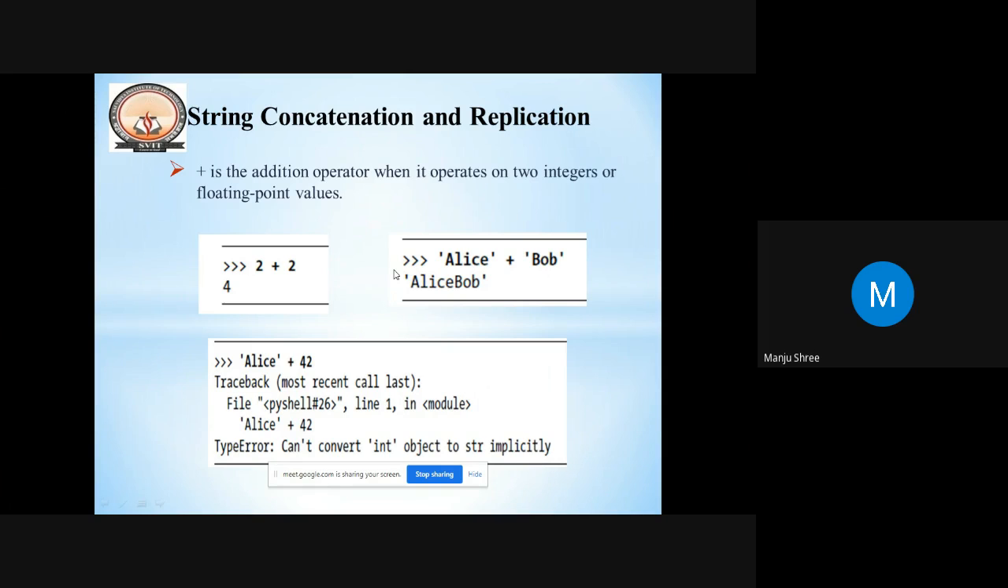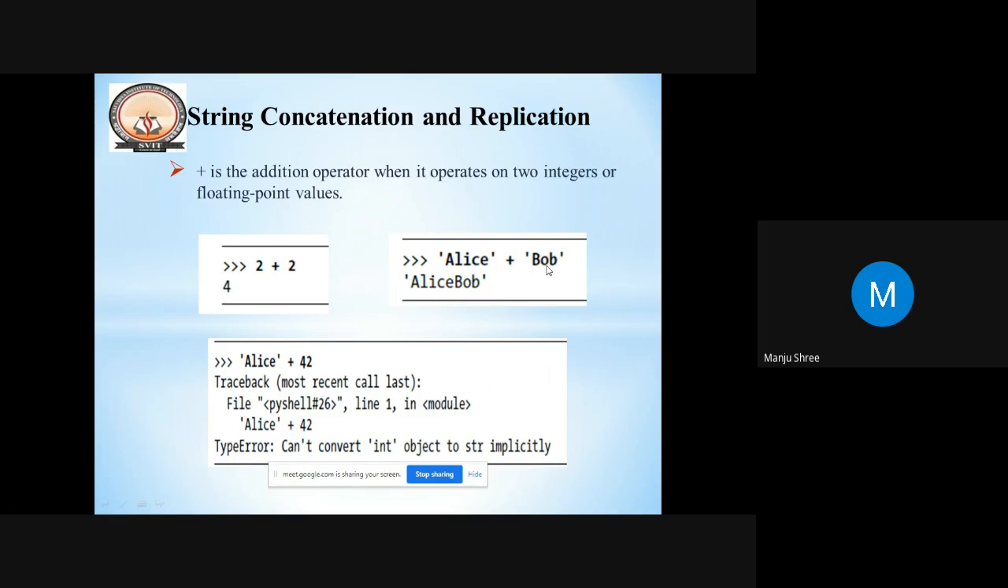Now coming to the next concept, string concatenation and replication. What does concatenation mean? Combining, adding up. The name itself says string concatenation, so we need to concatenate two strings. The plus is the addition operator, which you can operate on two integers or two floating point numbers. But here string concatenation always happens between two strings to get the combined value, the combined characters. We call it concatenation.